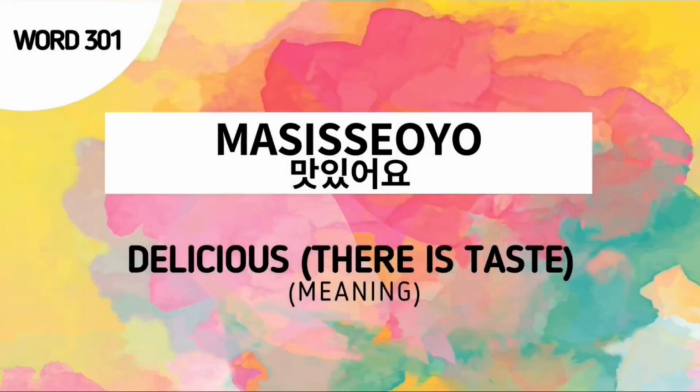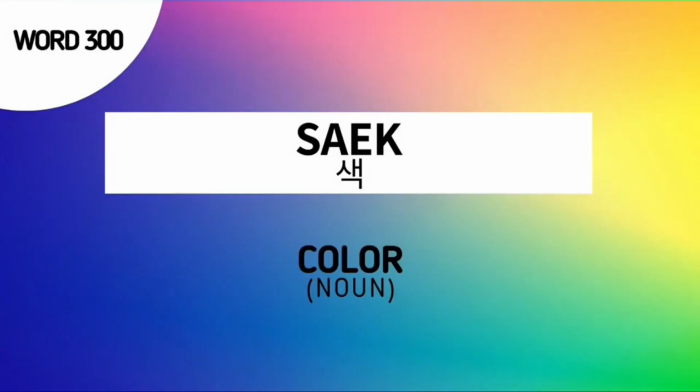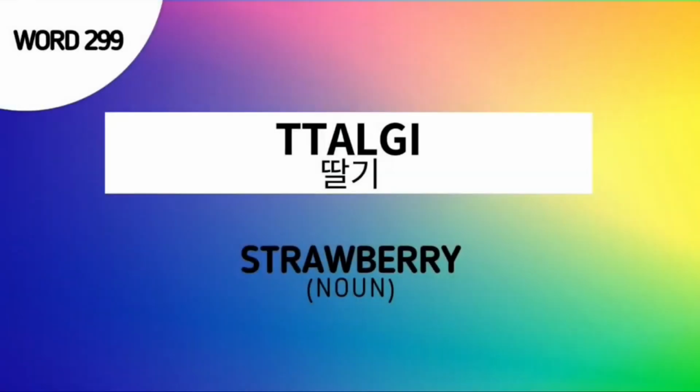The next word for our review is 맛있어요, which means delicious. Next word is 색, which means color. Next word is 딸기, which means strawberry.